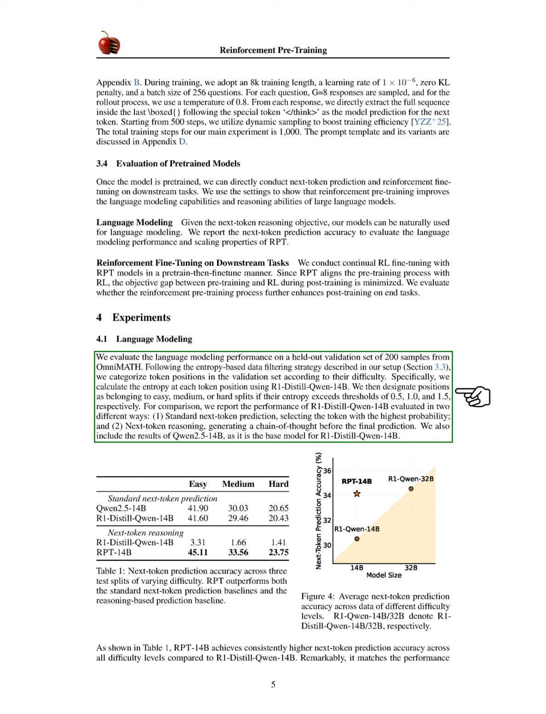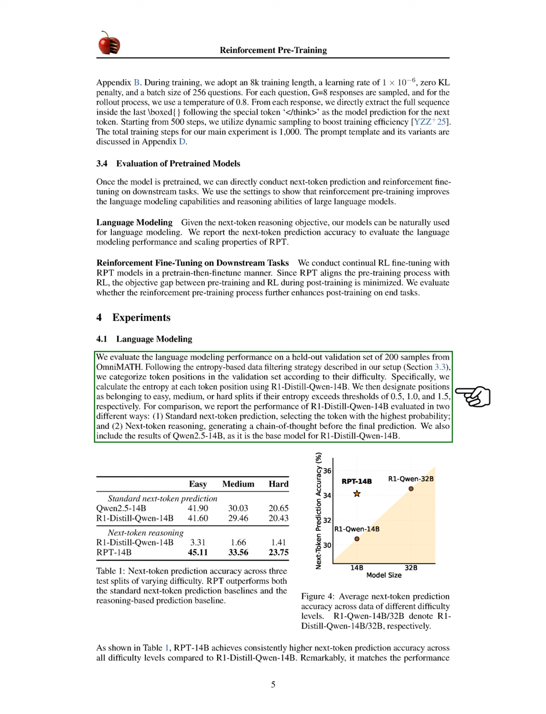We evaluate language modeling on a validation set of 200 samples from OmniMath. Using an entropy-based filtering strategy, we classify token positions by difficulty. We calculate the entropy for each position and categorize them as easy, medium, or hard based on specific thresholds.